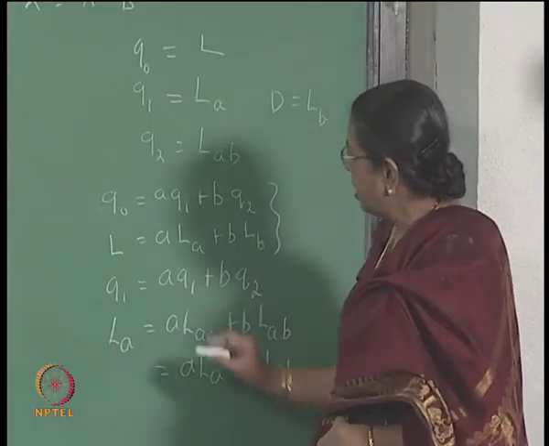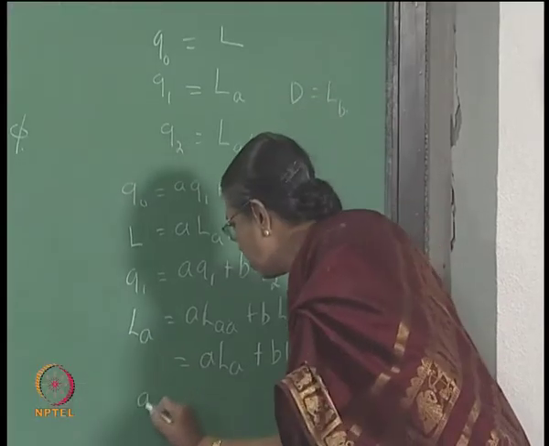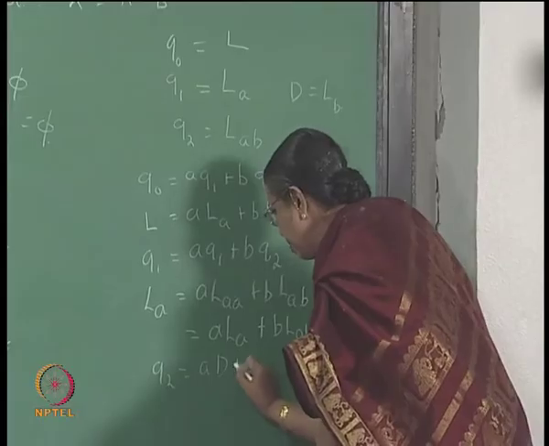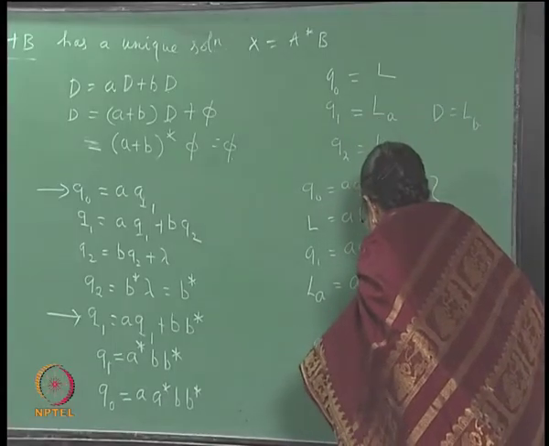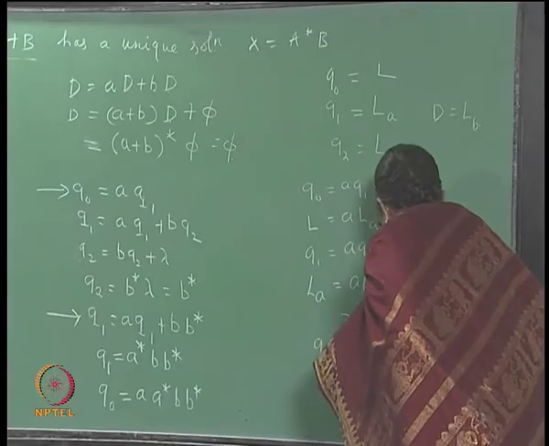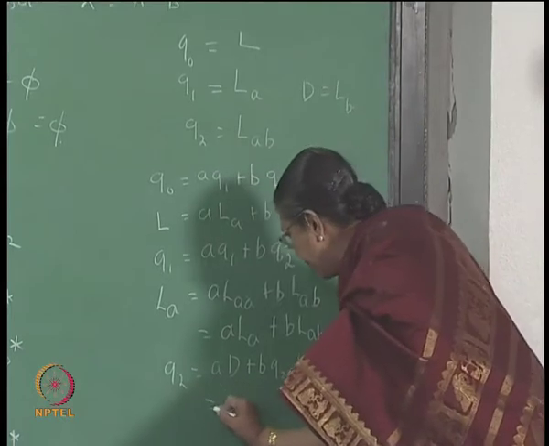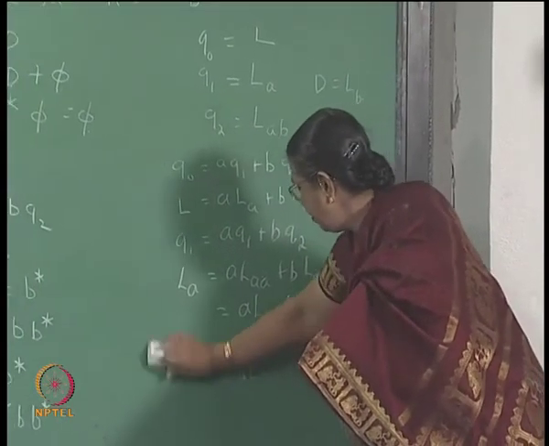Then the third equation is Q2. Q2 is AQ2 plus BQ2 plus lambda. This is as L, Q2 is LAB.